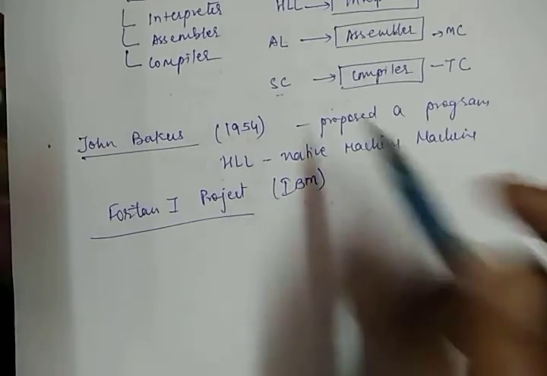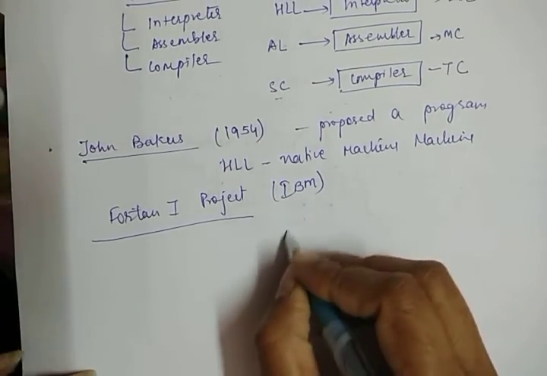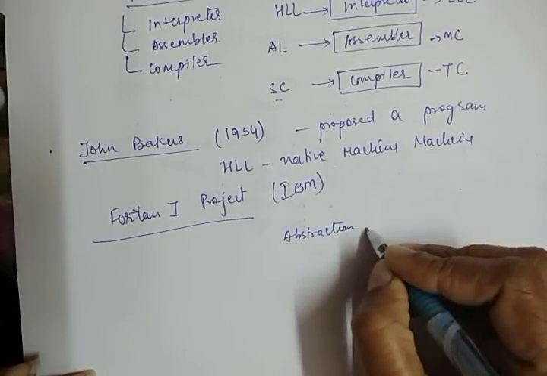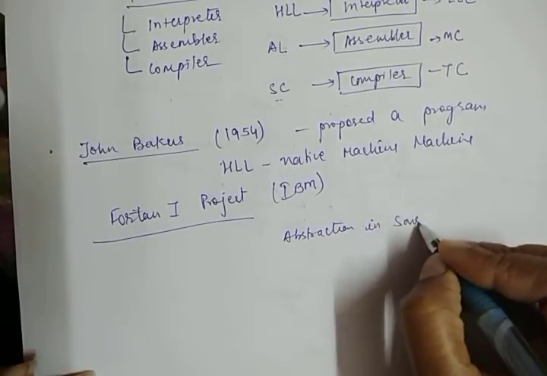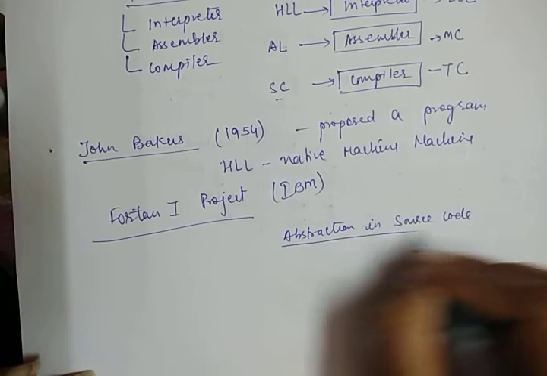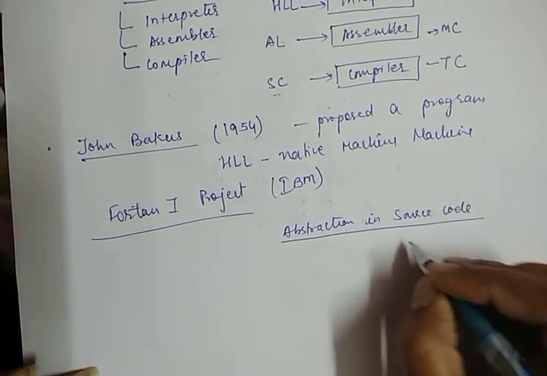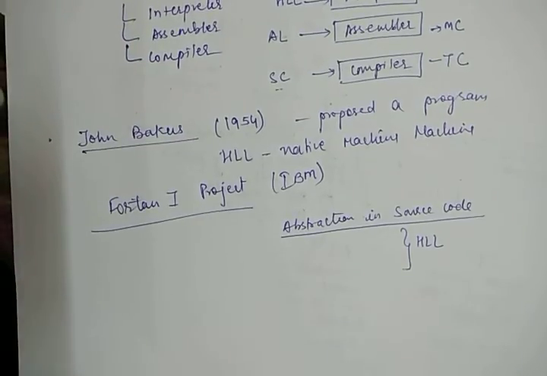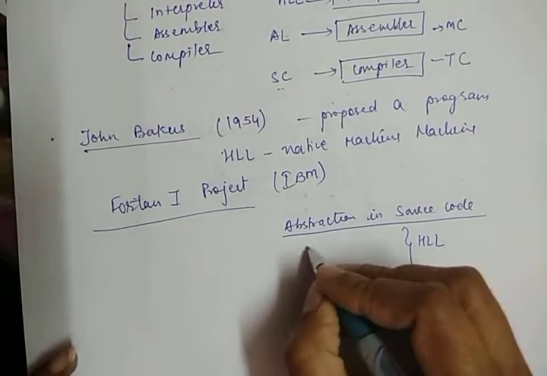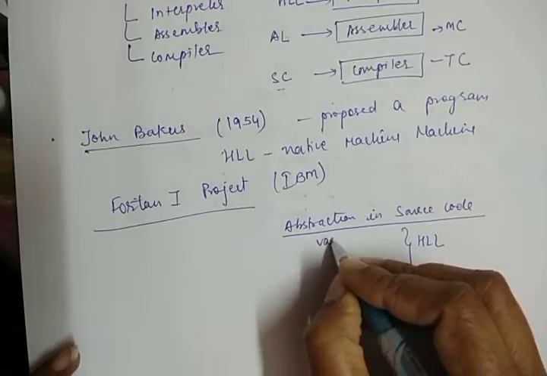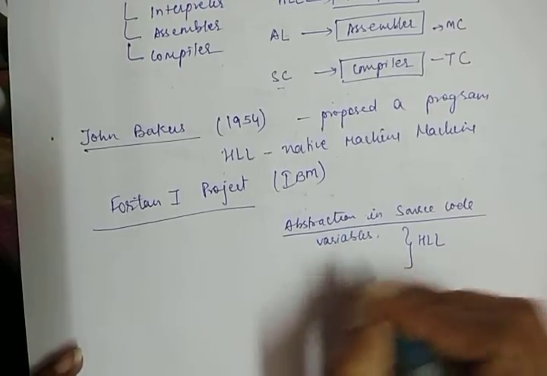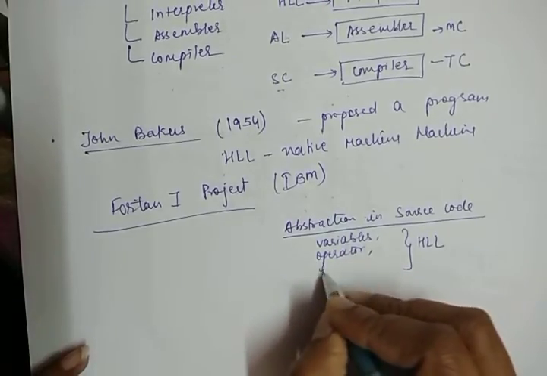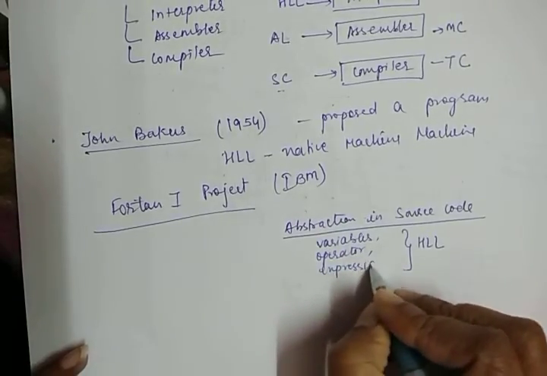The abstractions which are used in the source code, in high level language, are variables, operators, expressions, and many more things.